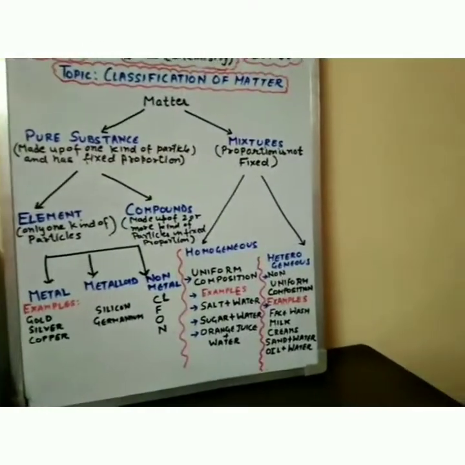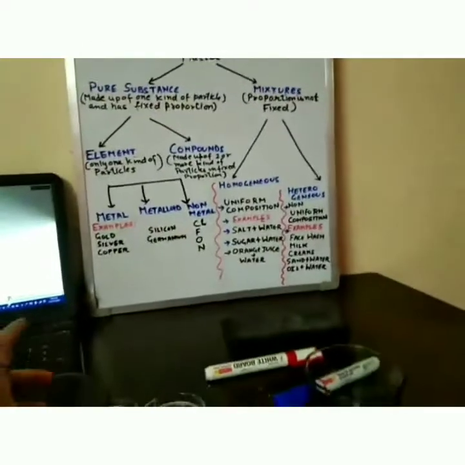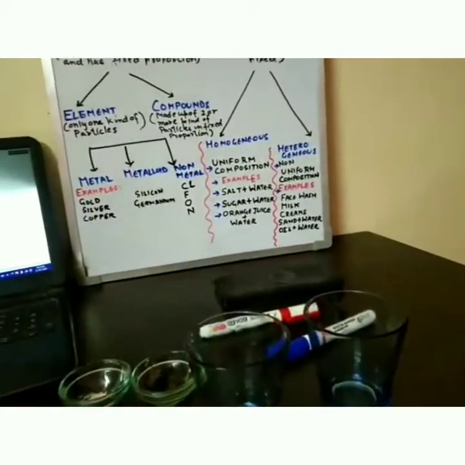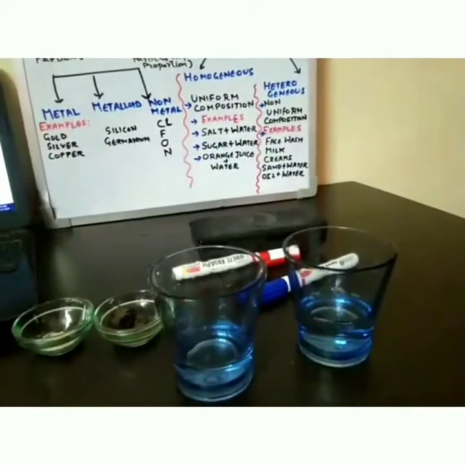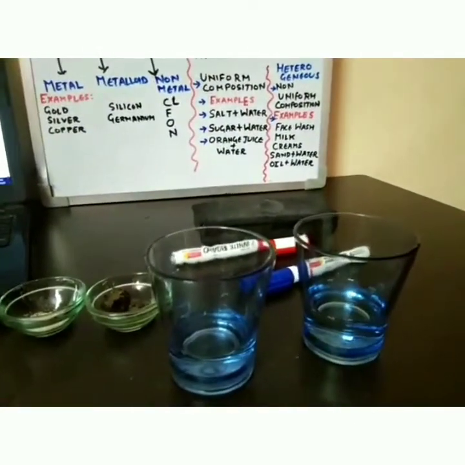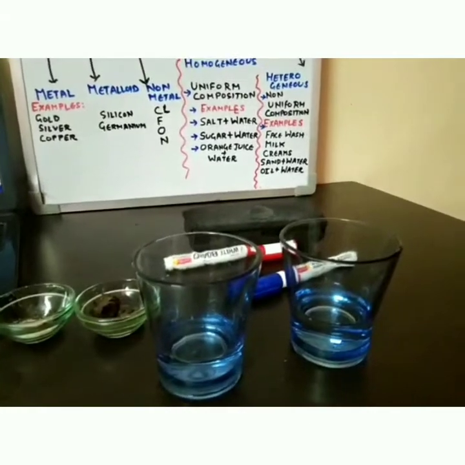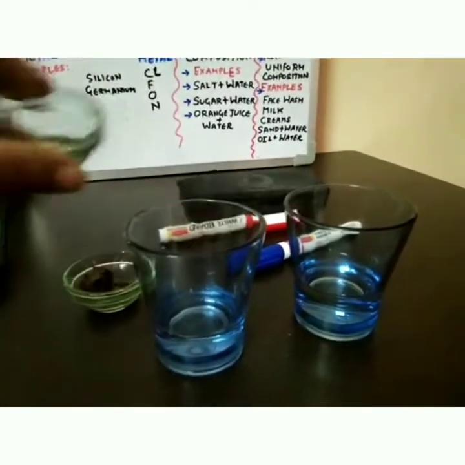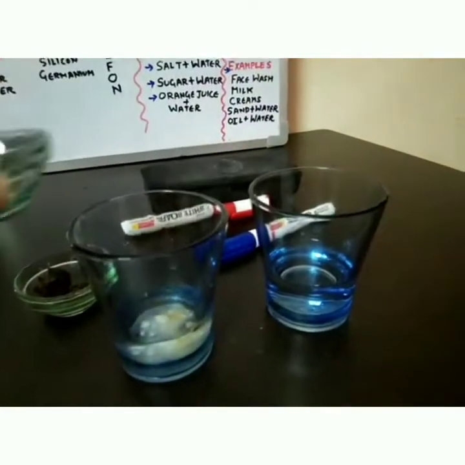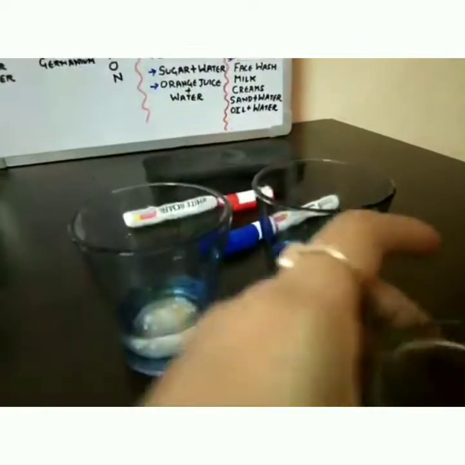Say for example, these are two glasses in which I am adding water. You can see water. So we can call water as a compound because it is having a fixed proportion. Now in one I will be going to add the salt. This is salt, and in the other glass I will be going to add the mud.